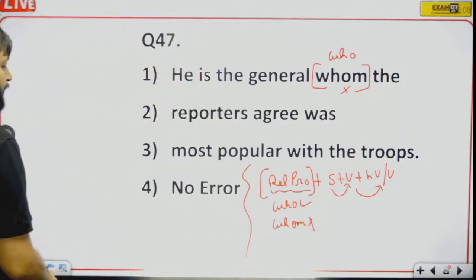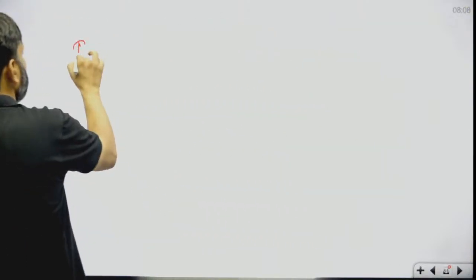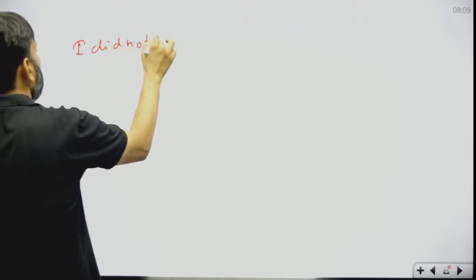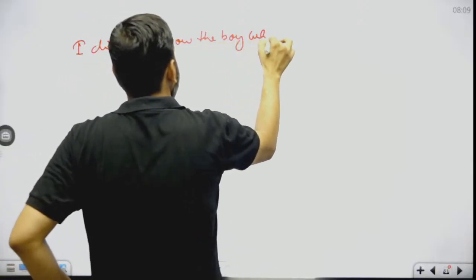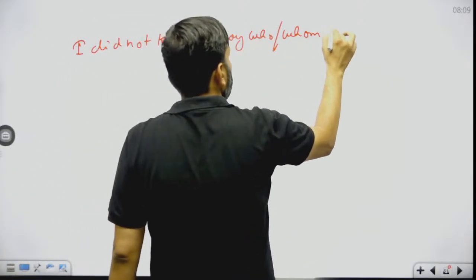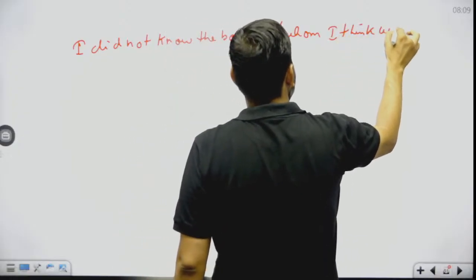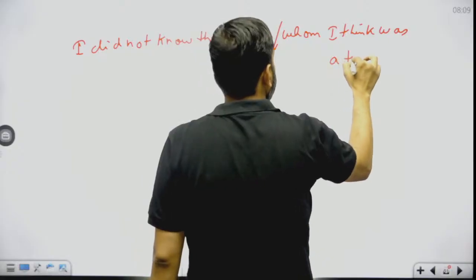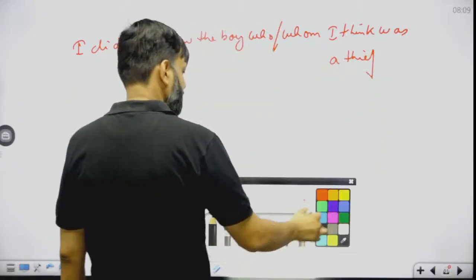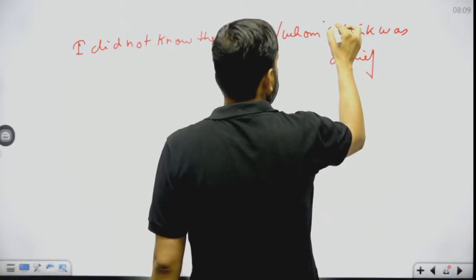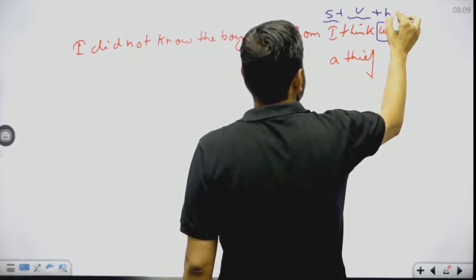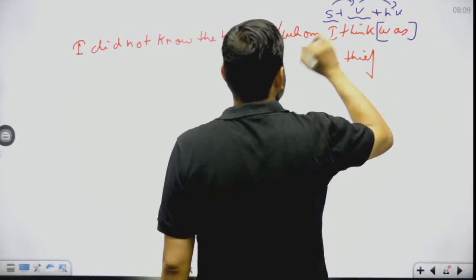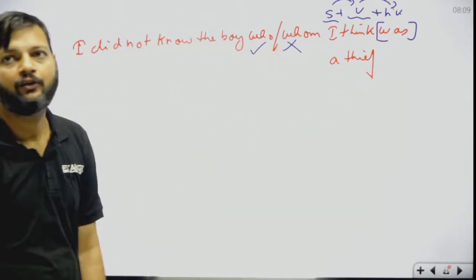For example, I did not know the boy who, oblique whom, I think was a thief. Okay, so in this sentence, I is subject, think is verb, and after think, was is helping verb. So subject verb followed by helping verb. In this case, who will be used, whom will not be used.